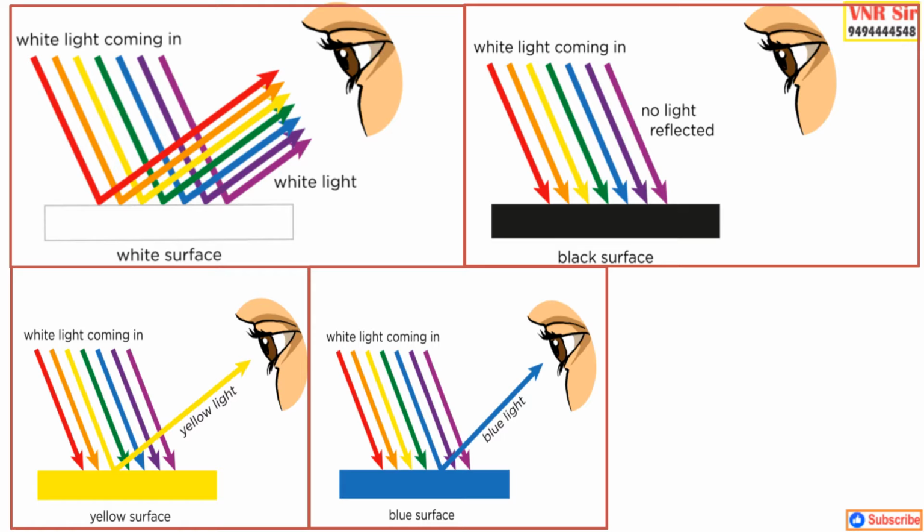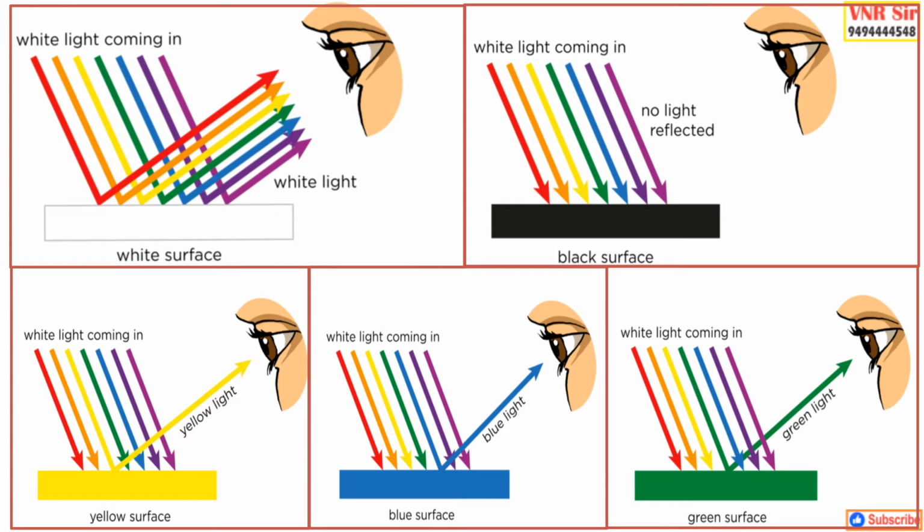Yes. Okay. So the surface is absorbing all the colors and reflecting only blue color. So the blue color is reaching our eye, so that the surface appears as blue in color. Similarly, a green surface also. If any object is appearing green, for example, leaves appear green in color. What does it mean? It means that the object absorbs all the light energy except green. So green is reflecting from that, so it appears as green in color. So this is how we see the colors. Whenever you see an object which is some color, immediately you have to understand this concept. That color, only that particular color is reflecting from that, so we can see that color.